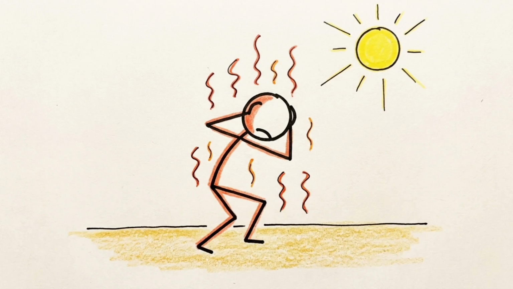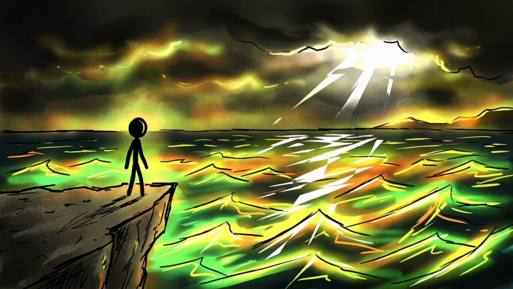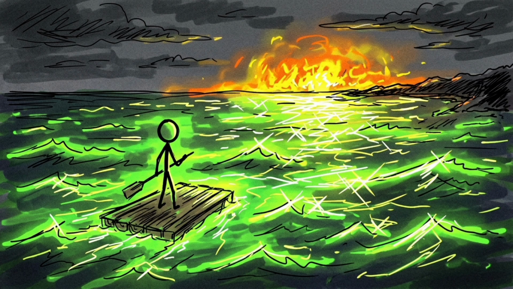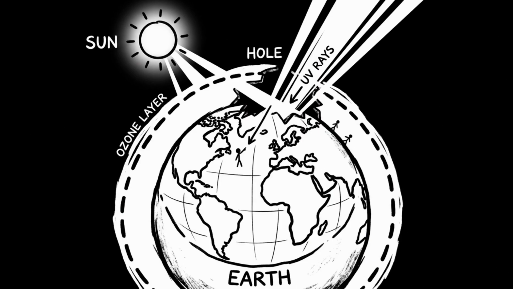Over time, ecosystems collapse because plants can't survive long-term exposure, and food chains break apart. Even oceans are affected as surface life becomes unstable. It's not instant destruction, but a slow breakdown of everything that depends on sunlight balance. Earth loses its invisible armor and starts taking direct hits from space.